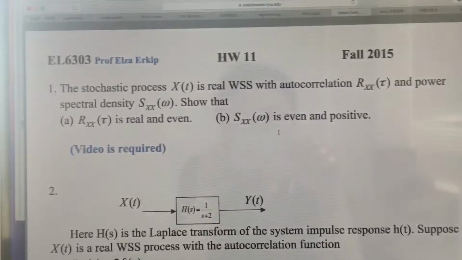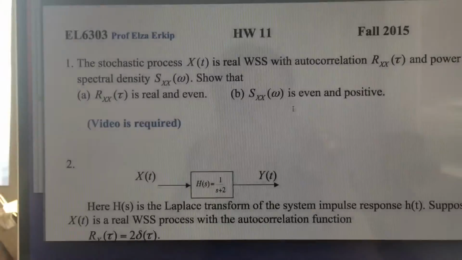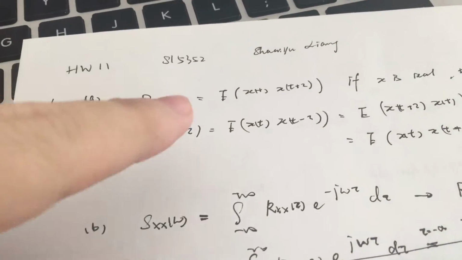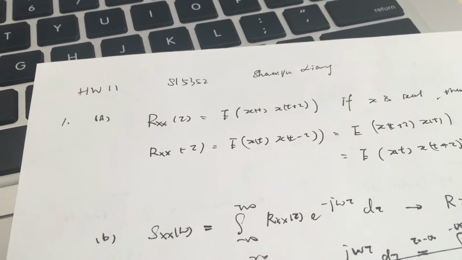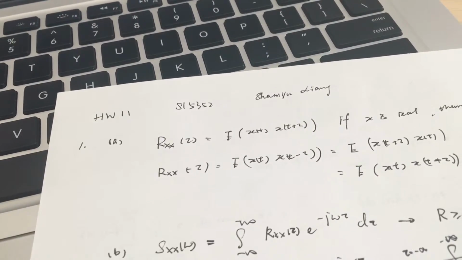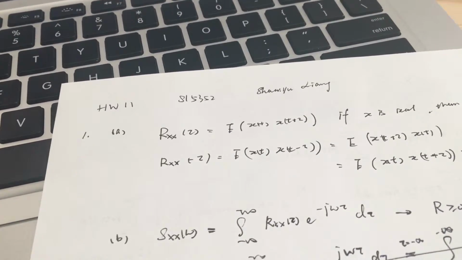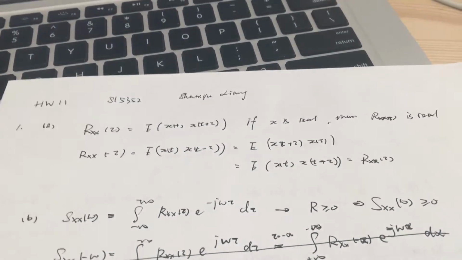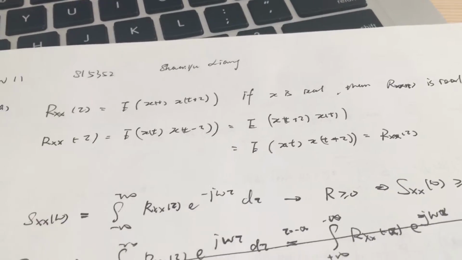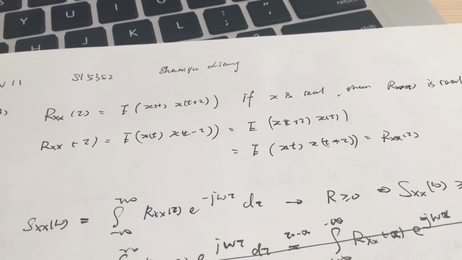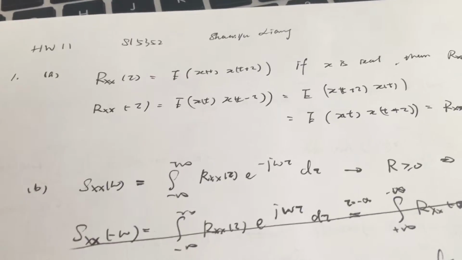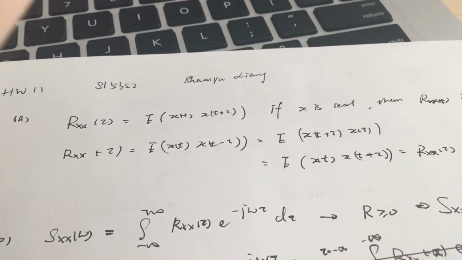So given the real process X(t), and it is a wide-sense stationary process, we could write the autocorrelation function as nothing but the expected value of X(t) times X(t plus tau). If X is real, then all of the functions inside, X(t) and X(t plus tau), are real, so the expected value is also real. Next, check whether it's even or odd or some sort of properties like this.